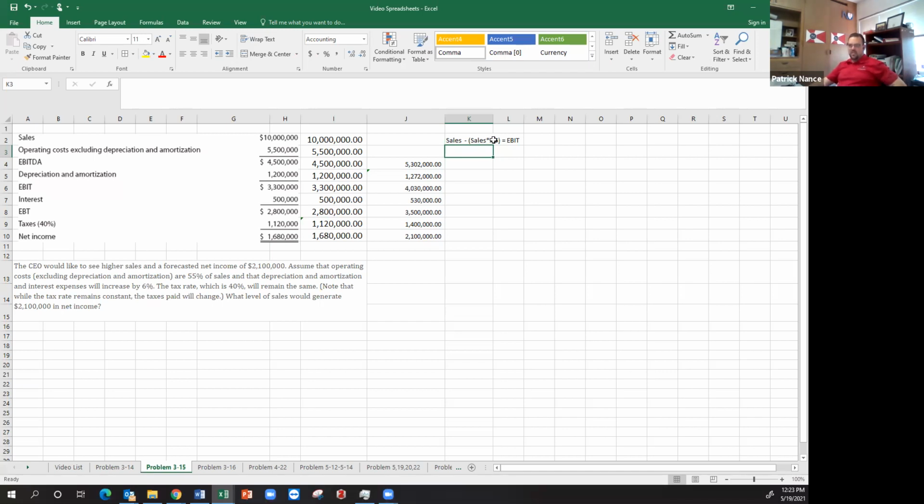So effectively what I can do is the inverse: divide my EBITDA by my 45% to figure out what the sales number is. I'm sorry, basically just doing the algebra. So I can take my sales, which is my EBITDA, divided by 0.45, and that should get me my sales number.